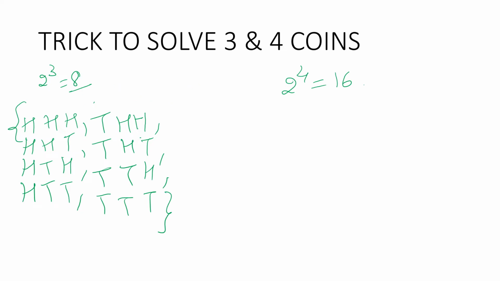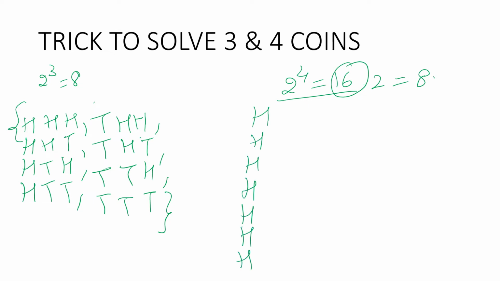This is how you find the number of outcomes when they ask you to find each and every element in it. And when it comes to 4 coins, I'll tell you. Now as I told the trick for 3 coins, you just need to divide this 16 by 2. So when you divide, you get 8. So 8 times H you write: 1, 2, 3, 4, 5, 6, 7 and 8. And 8 times tails: 1, 2, 3, 4, 5, 6, 7, 8.